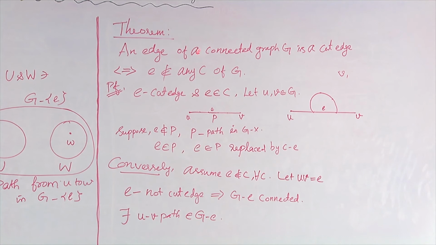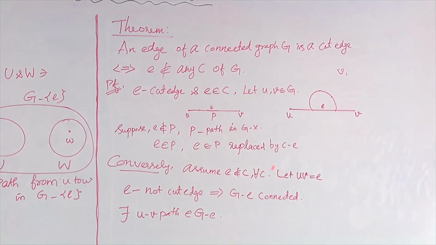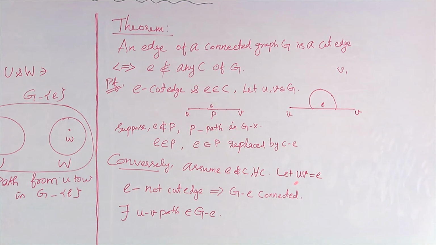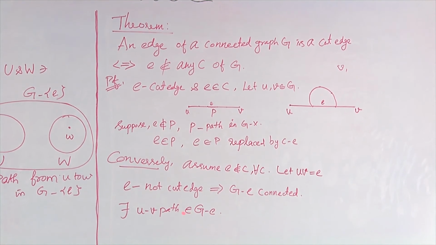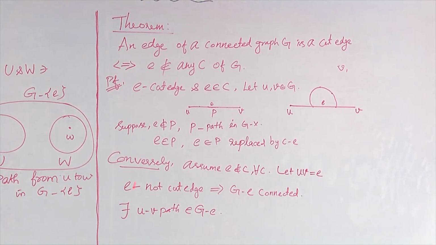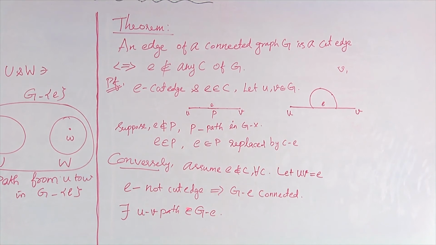So for the converse part, I am going to assume the edge is not in every cycle of G, that is, E does not belong to a cycle C of G, and I am going to take that edge that connects U and V, that is, let UV equal E. Since E is not a cut edge, so I have to prove E is a cut edge. Suppose E is not a cut edge, that tells me G difference E is connected. So since G difference E is connected, I can always find a path between U and V in G difference E.